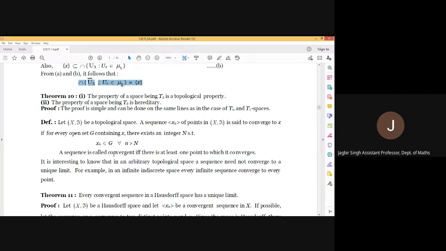We will say that this sequence converges to x if for every open set G containing x, we must have an integer capital N such that Xn belongs to G for all n greater than N. It means we must have some positive integer such that after that positive integer, all the members of the sequence should be in G.